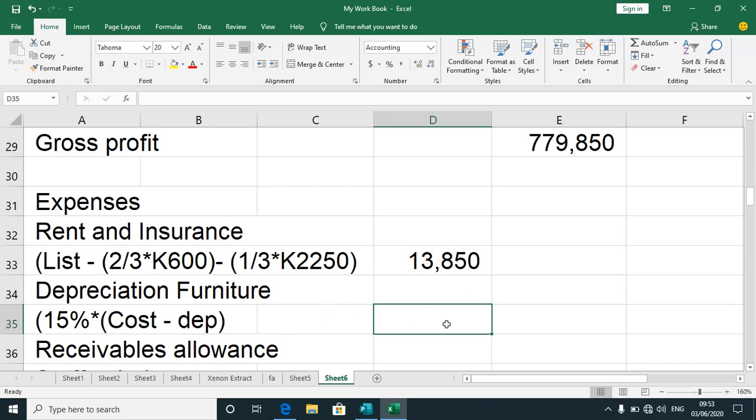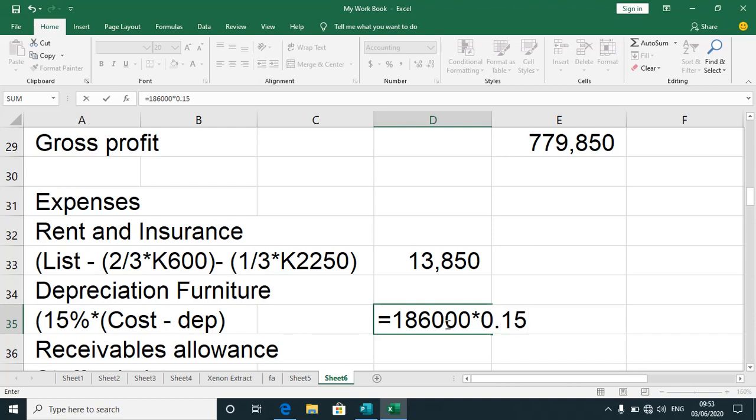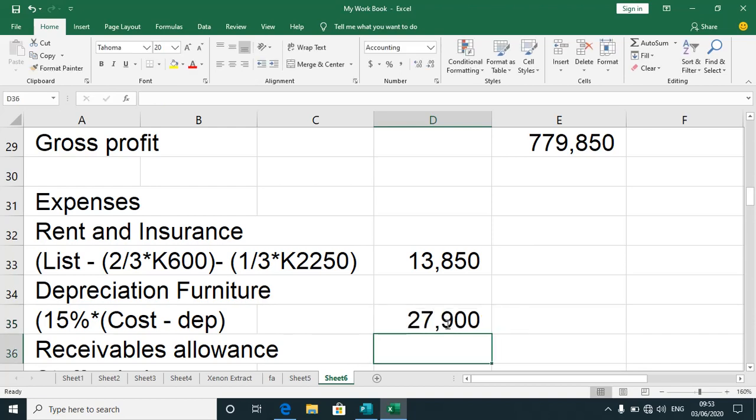Depreciation is not going to be very difficult. We have, of course, furniture at 186,000 multiplied by 15%, which gives us 27,900.